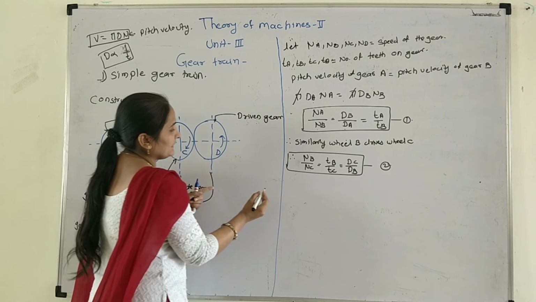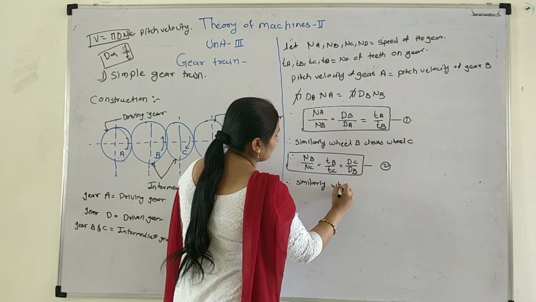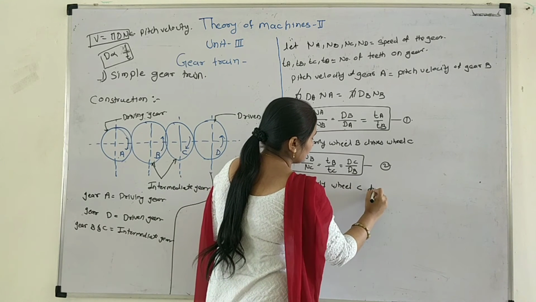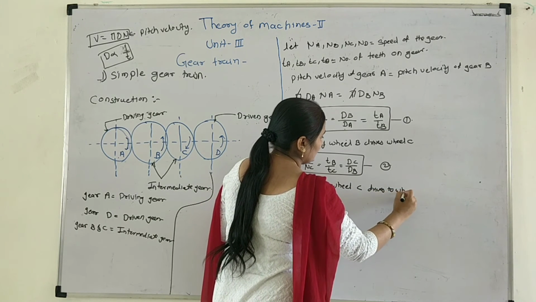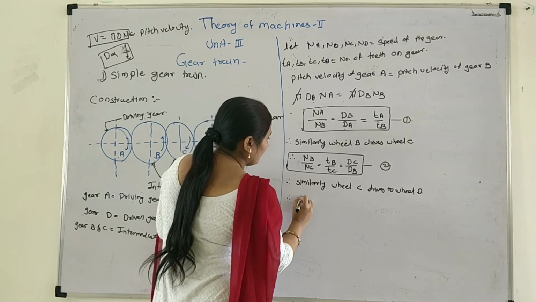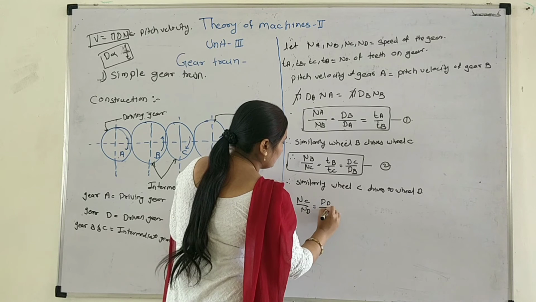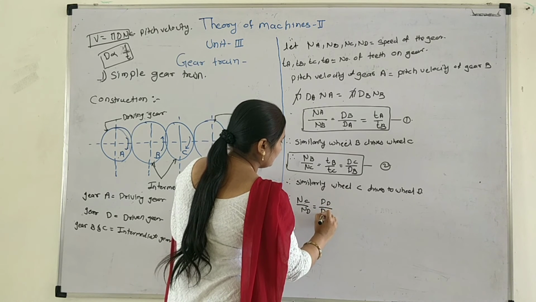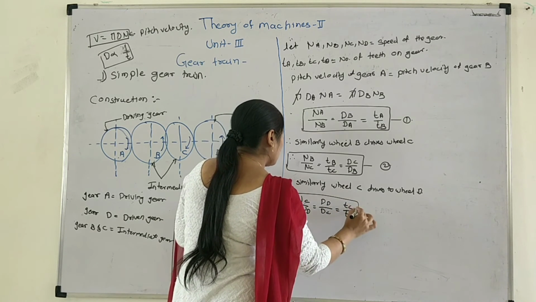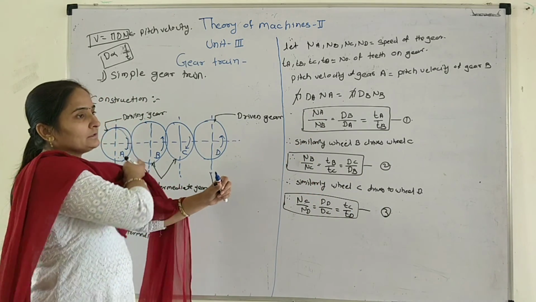Then C drives D. Similarly, wheel C drives wheel D. Then the equation will be NC upon ND is equal to dD upon dC is equal to TD upon TC. That is equation number 3.